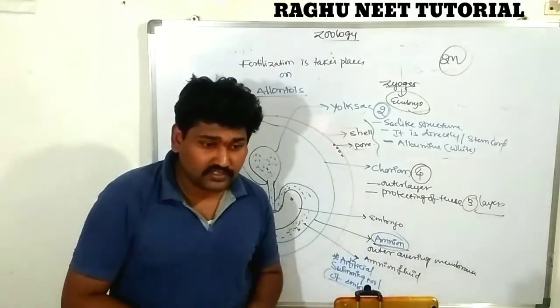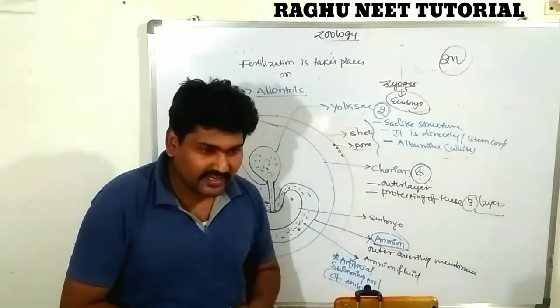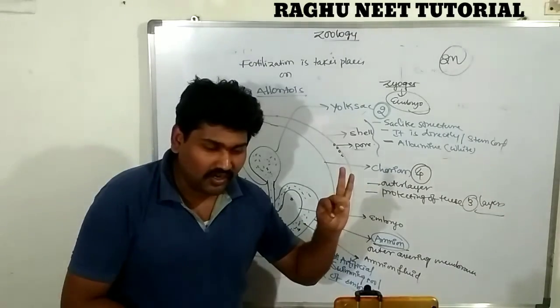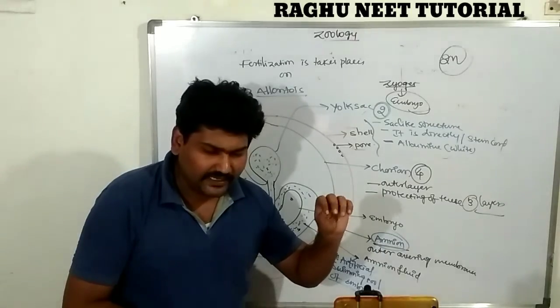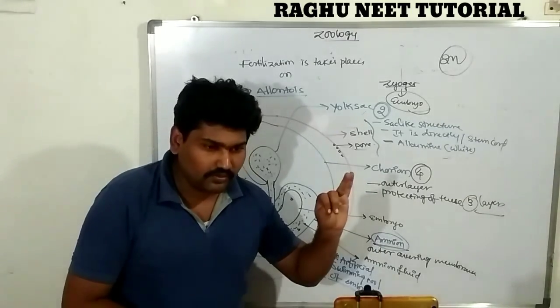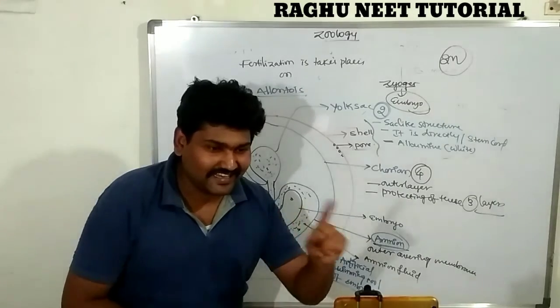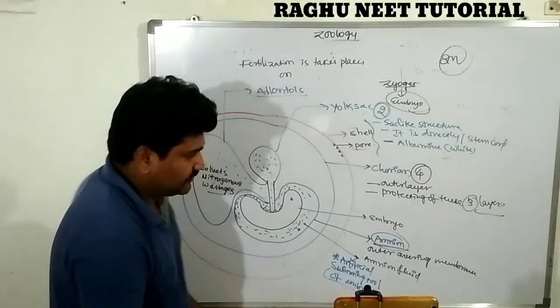They may ask in an examination, how many embryonic membranes are there? There are four embryonic membranes. What are they? Amnion, chorion, yolk sac, allantois. You can write them in any order: amnion, yolk sac, allantois and chorion. These are the four embryonic membranes in individual organisms.